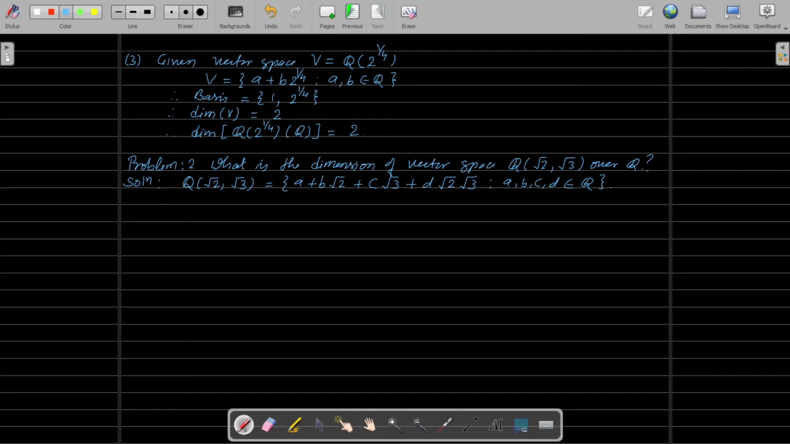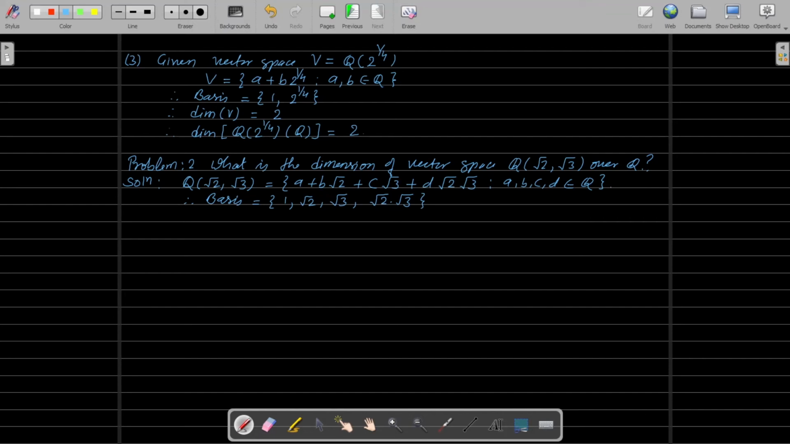Therefore, what is the basis element of this vector space? The basis elements are 1, square root of 2, square root of 3, and square root of 2 into square root of 3. So this is the basis set.